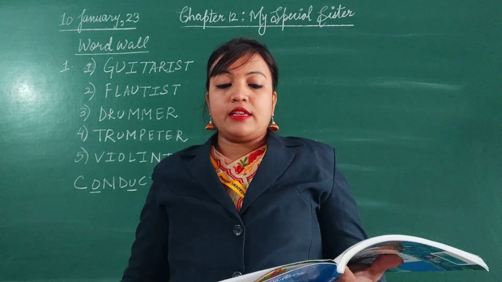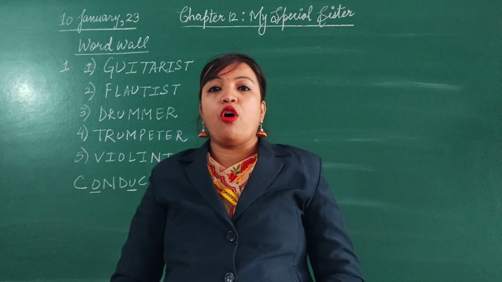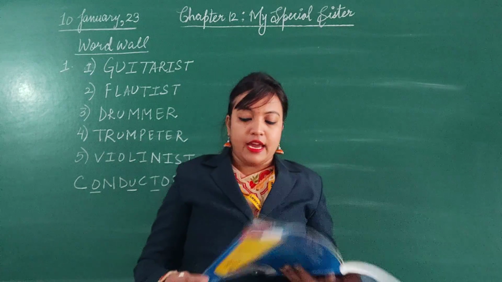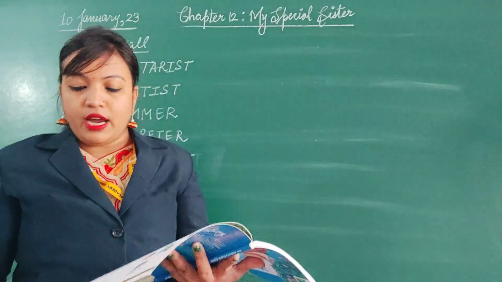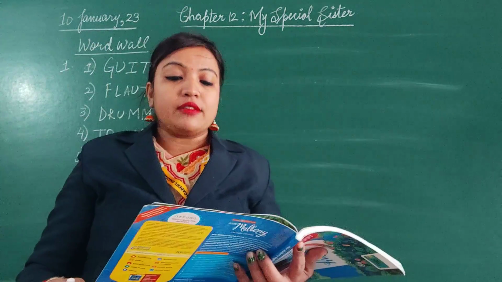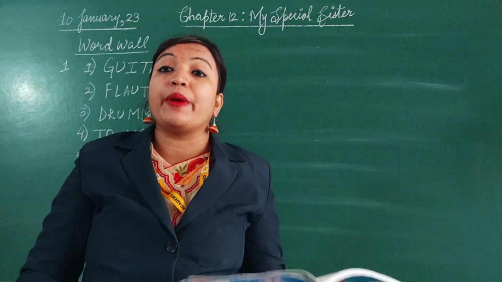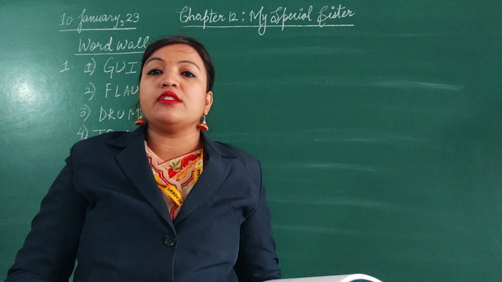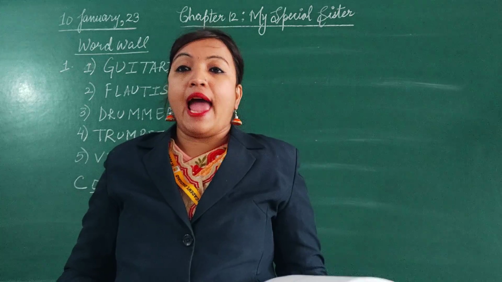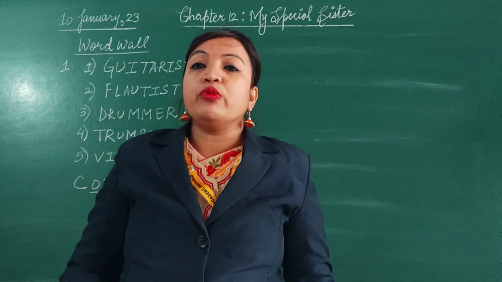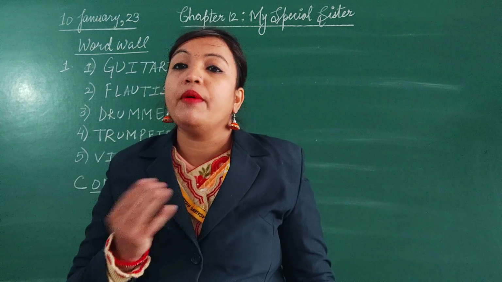Now there are three exercises. First two exercises are related with helping verbs. They are is, am, are, was and were. So look at the first exercise given on page number 139. Fill in the blanks with am, is or are. Am, is or are, these are helping verbs of present tense. They are never used in a sentence written in past tense. Helping verbs of present tense are am, is and are. And where is am used? Am is always used with pronoun I.